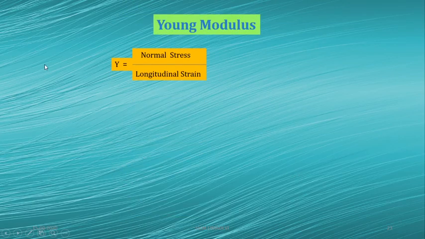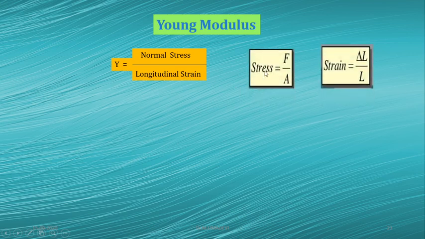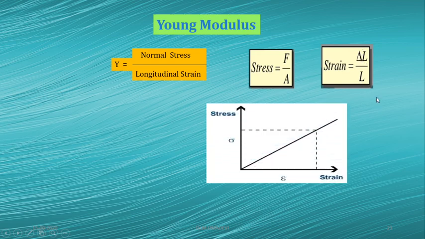Next, Young's modulus. Young's modulus Y is equal to normal stress by longitudinal strain. So we know the formula, stress is equal to force by area and strain is equal to change in length by original length, that is delta L divided by L. This graph shows the graph between stress and strain.